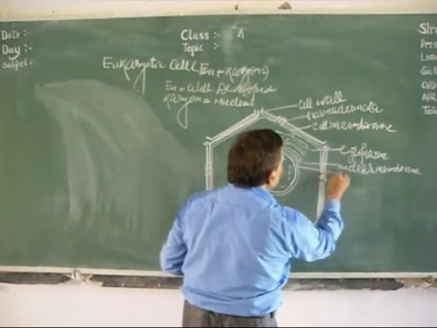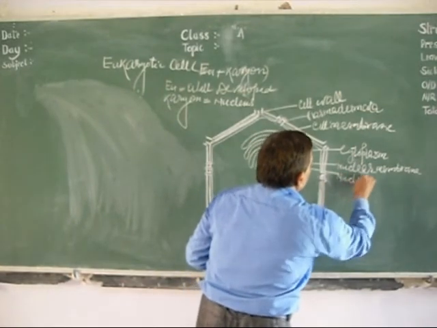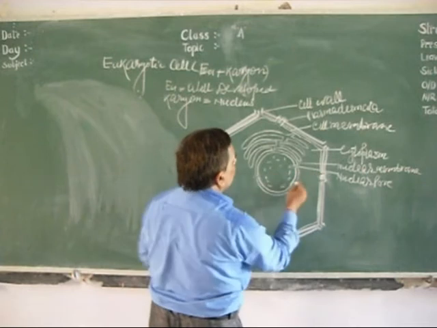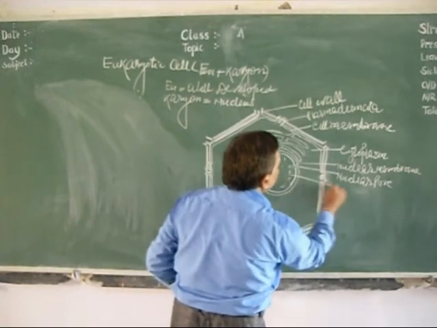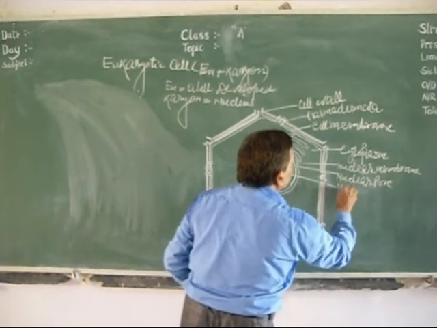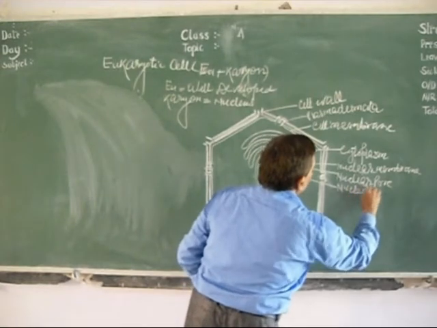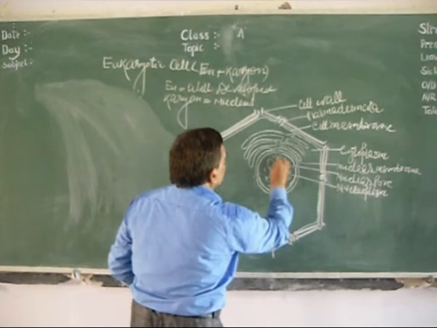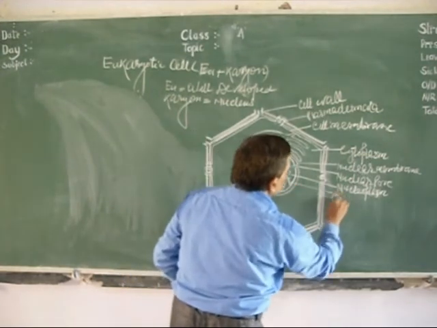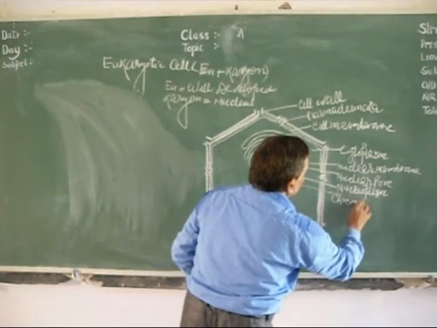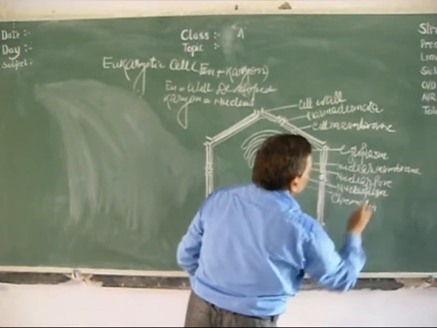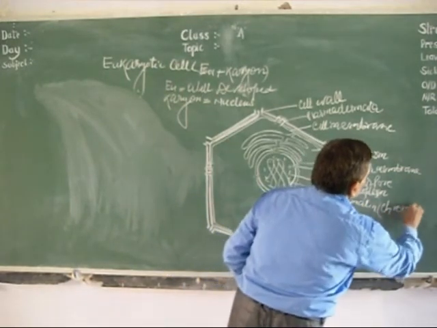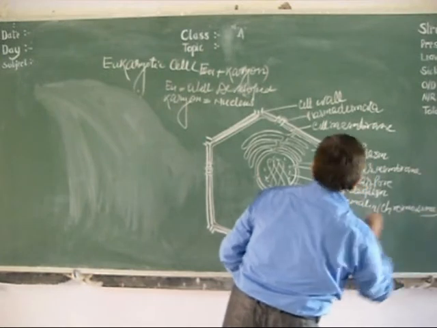Here is the nuclear pore to exchange material from the nucleus to the cytoplasm. The liquid material present in the nucleus is called nucleoplasm. Here the thread-like structure is called chromatin; in a later stage it becomes thicker and is called chromosome.